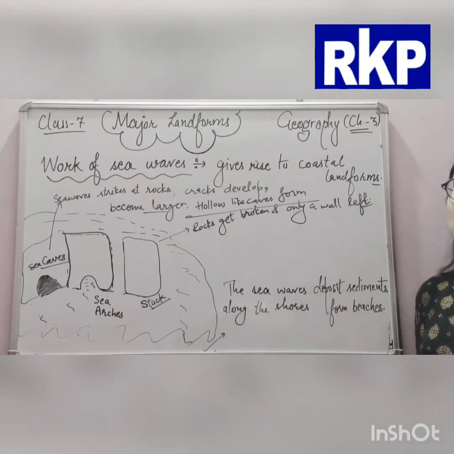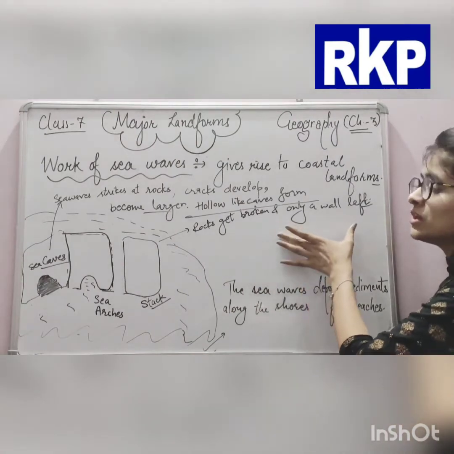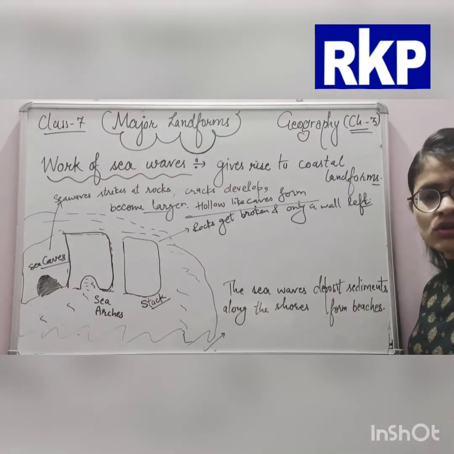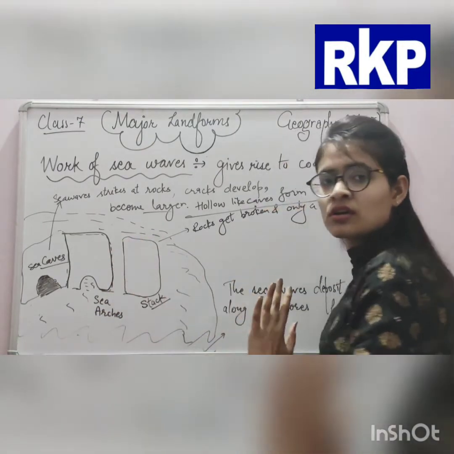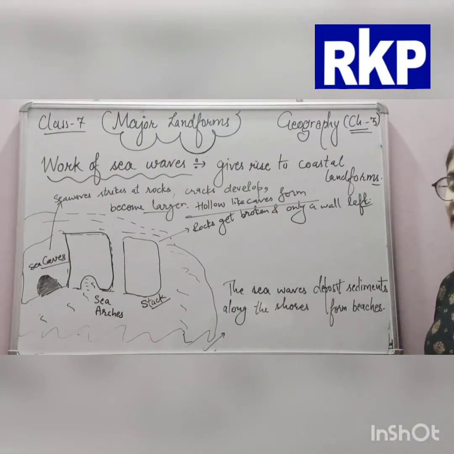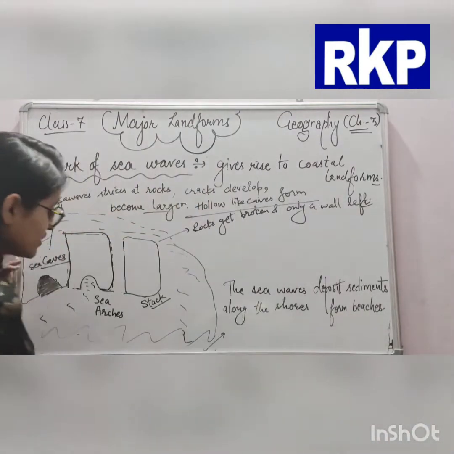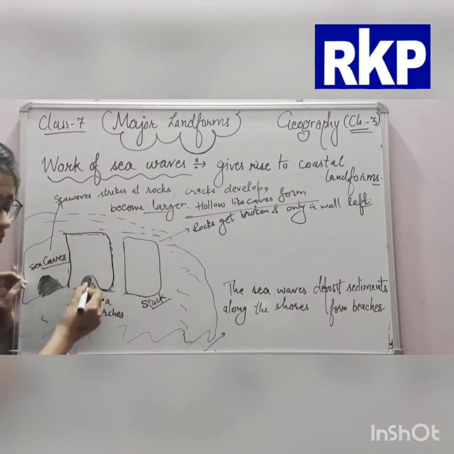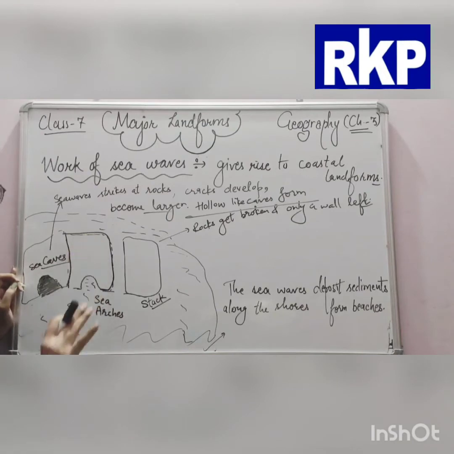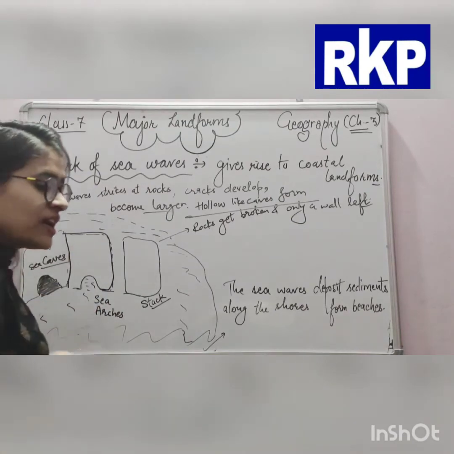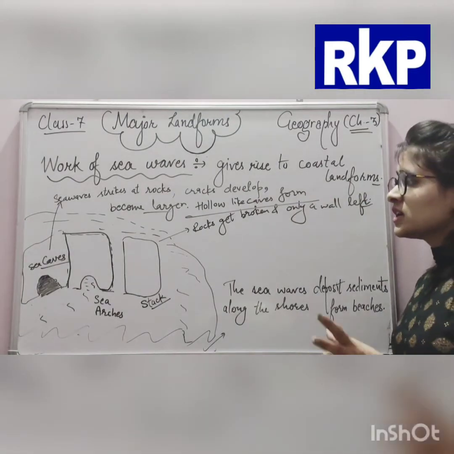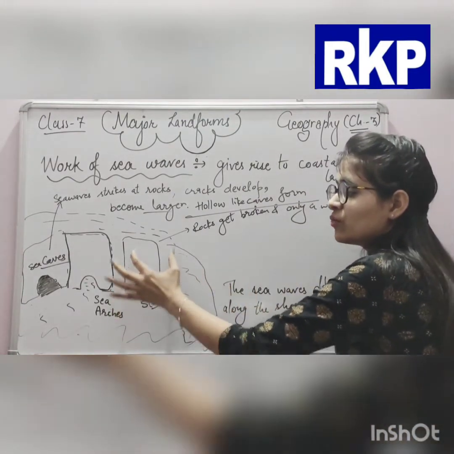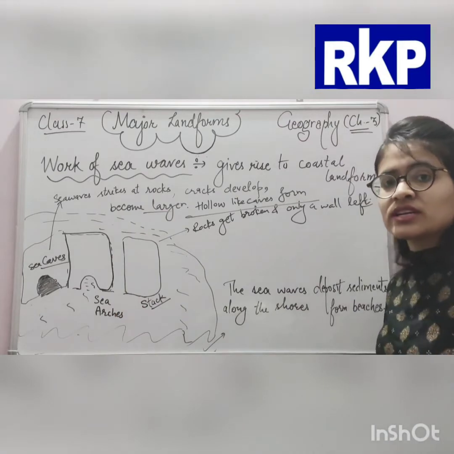Then after some time rocks get broken and only a wall is left. The rocks get broken and only this wall is left at last. They are breaking down with the passage of time, and at last only a wall is left, and these are called stacks.